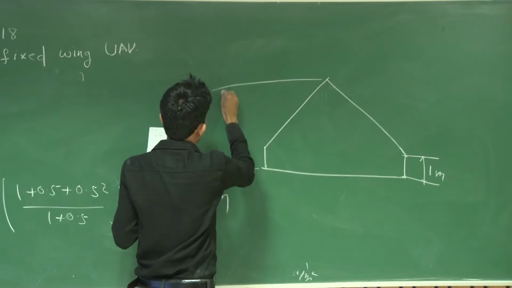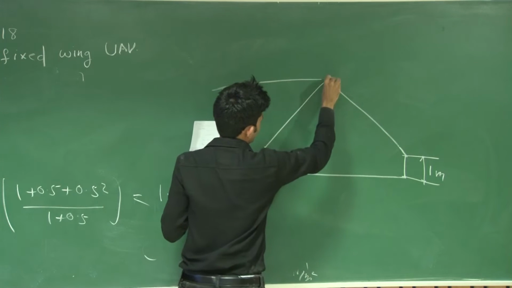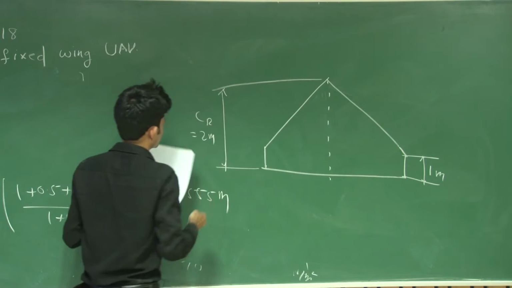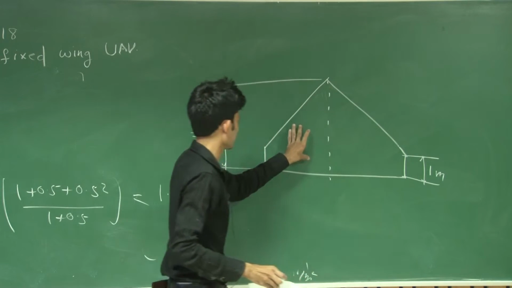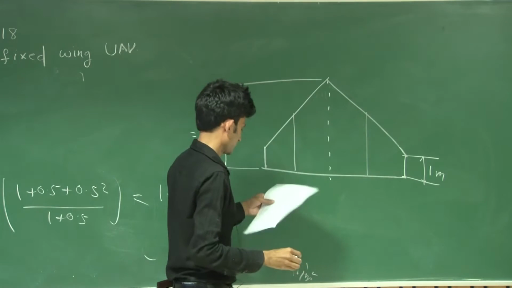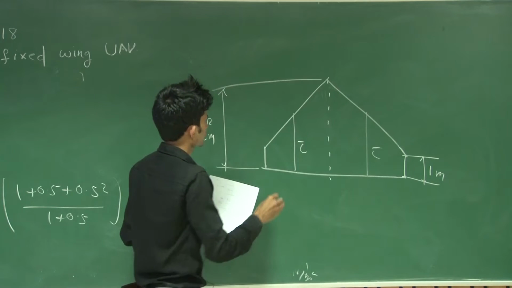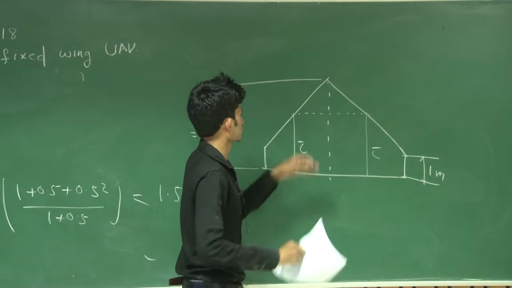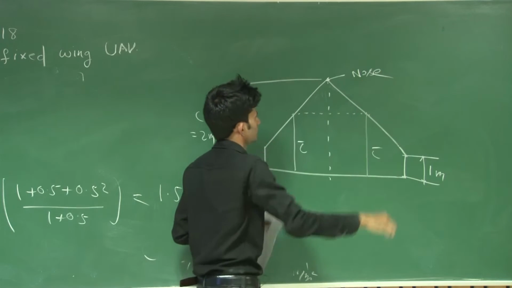Using the data, you found that the root chord CR is 2 meter. You draw this and also find the mean aerodynamic chord, somewhere located here approximately, which is 1.55, this is c bar. Basically you have to find the aerodynamic center of this wing from the nose, the leading edge.